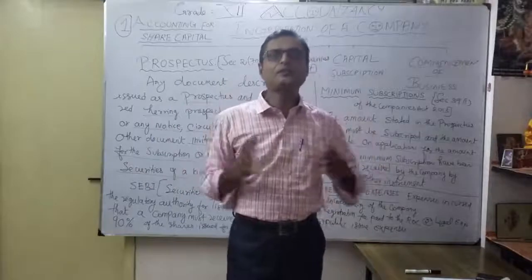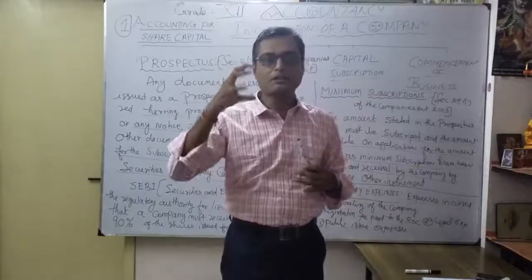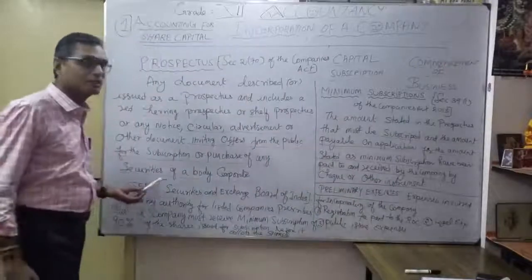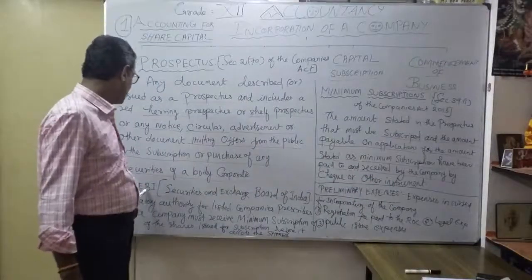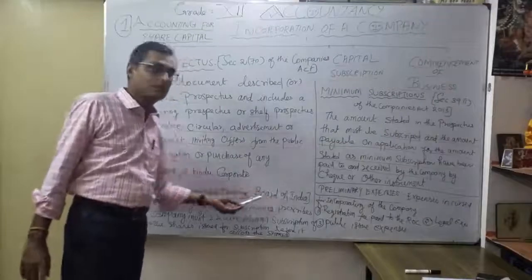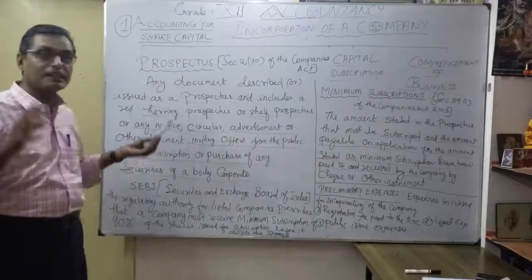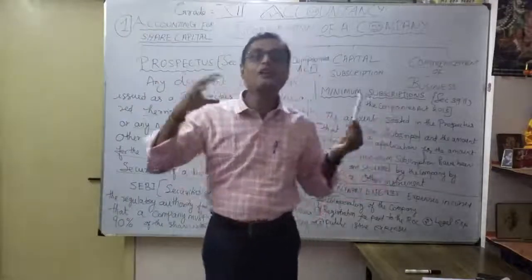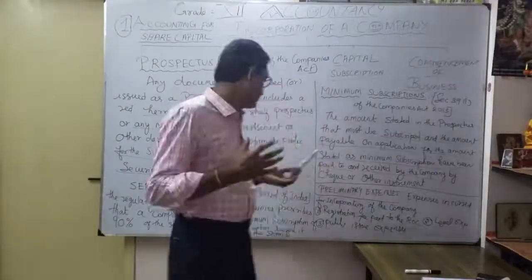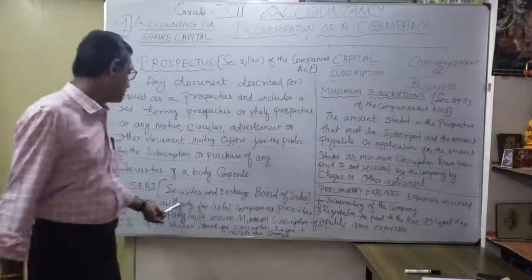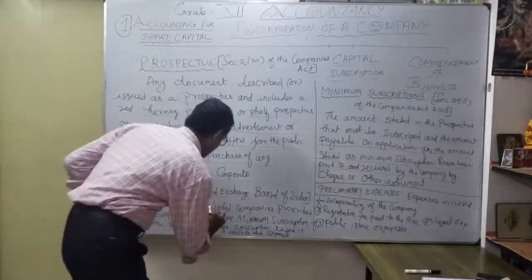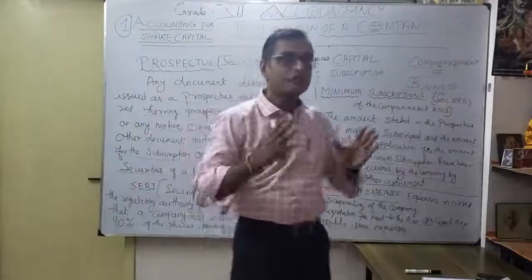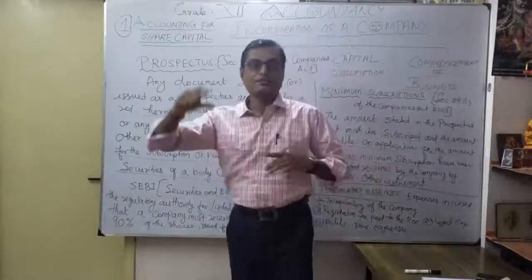See here, what is the meaning of minimum subscription? What portion does the company have to collect? That's what they clearly mention under SEBI. So what is SEBI? Securities and Exchange Board of India. It is the regulatory authority. SEBI controls all the companies; it is the regulatory authority for listed companies. Here, what is the meaning of listed companies? When you are going for the share market, our company is listed there.